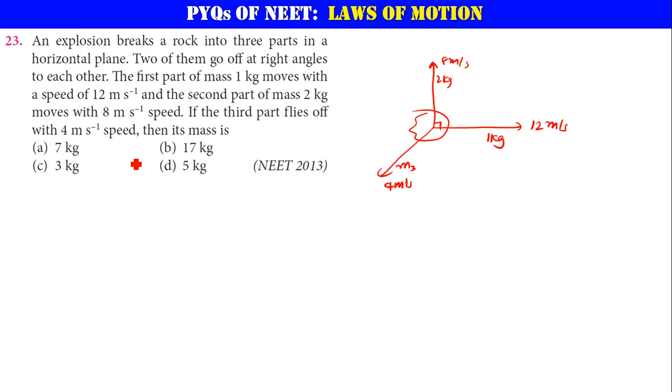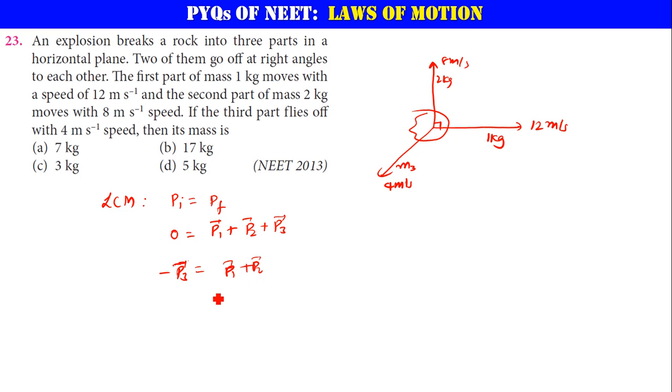Now here also there is no net external force acting on the system or the rock, so you can say that the law of conservation of momentum can be applied. So what is that? P initial is equal to P final. Initially the velocity was 0 because before the explosion the rock was at rest. Therefore the initial momentum is equal to 0. Now the momentum of the first one, let us say, is P1, the second one P2, the third one P3. So you want to find the mass m3. So let me take minus P3 is equal to P1 plus P2. That's it.